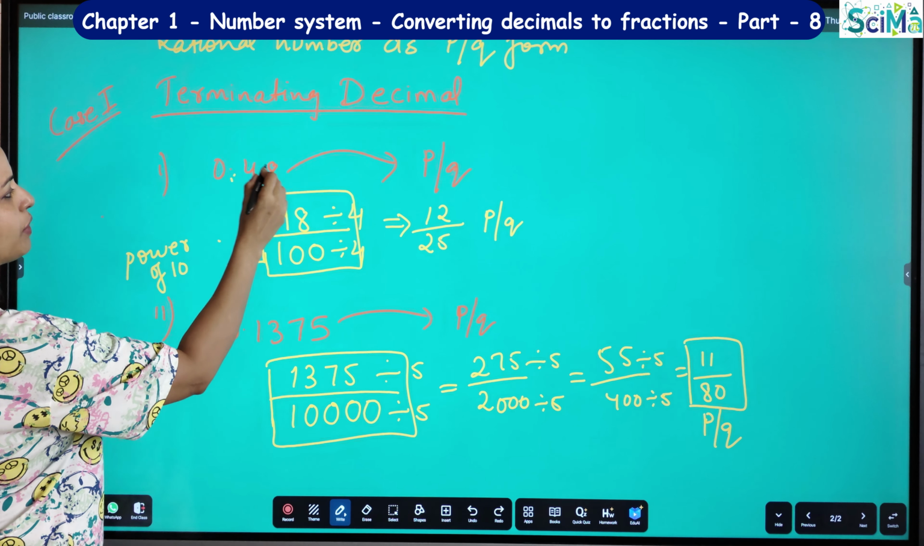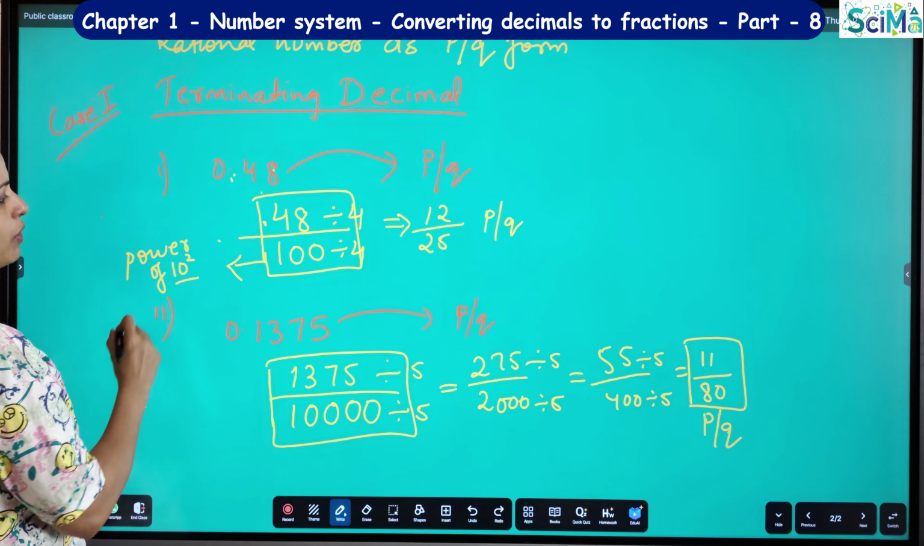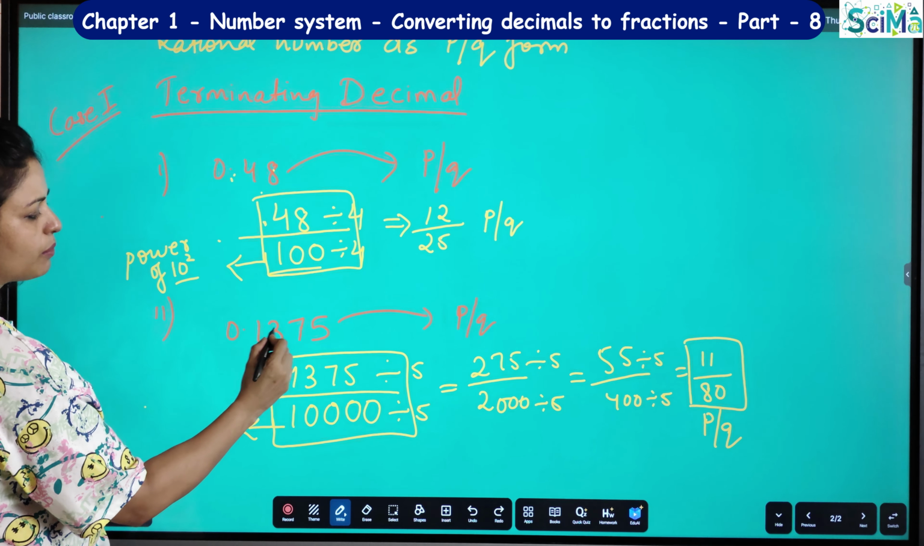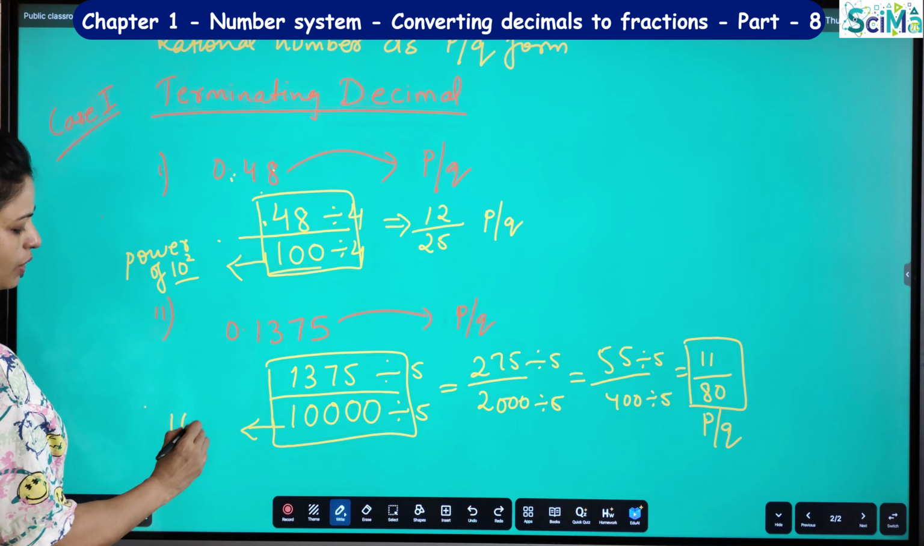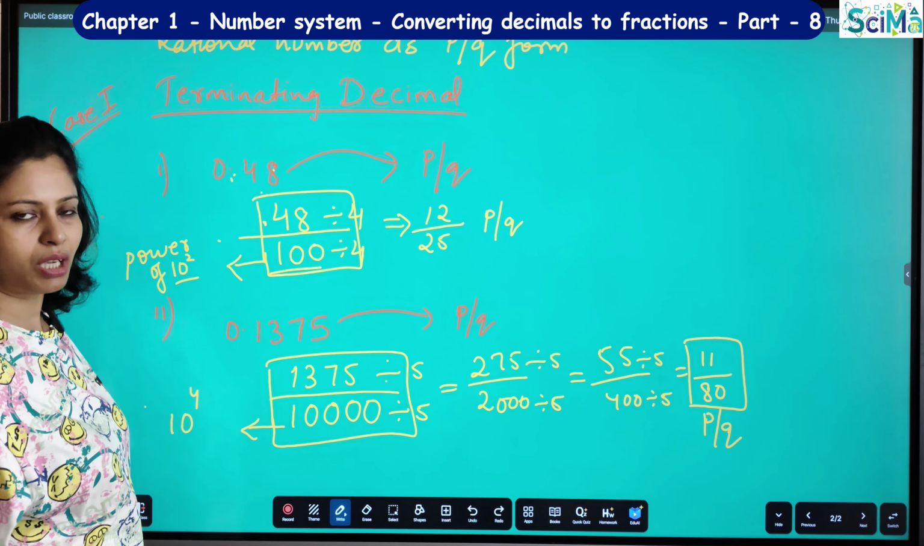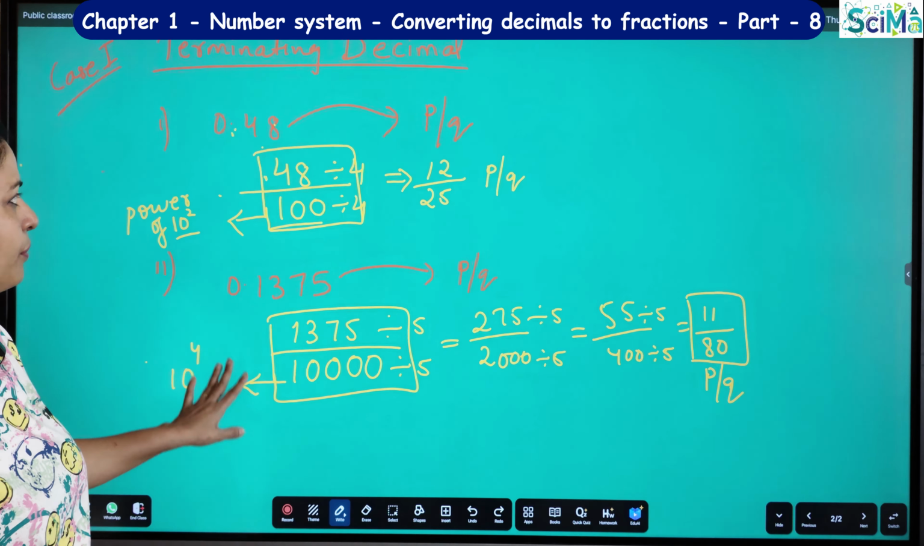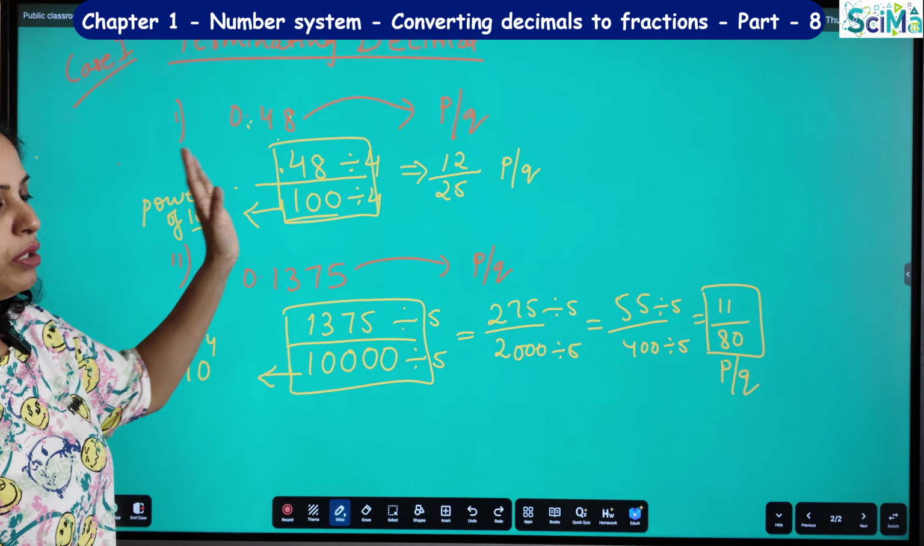So how many numbers are there after the decimal? 2 numbers. So we are dividing by 10 to the power 2, so that is 100. Here, how many numbers were there after the decimal? 4. So we are dividing by 10 to the power 4, that is 10,000. Understood? So this is one of the easiest methods you can use to convert a decimal form into the p by q form.